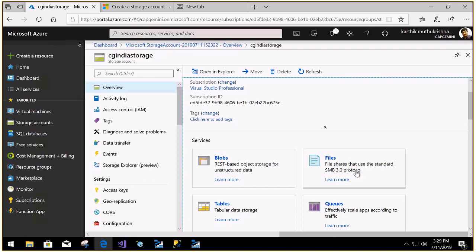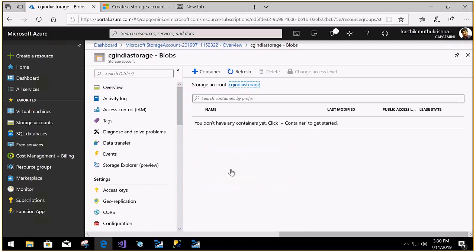It means that we can create some file share and start sharing that within the network or within Azure. Like we used to do, right? Map network drive, put some files there and we can access that. Such file share can be done with this one. Now I'm going with blob, so let me click blob.